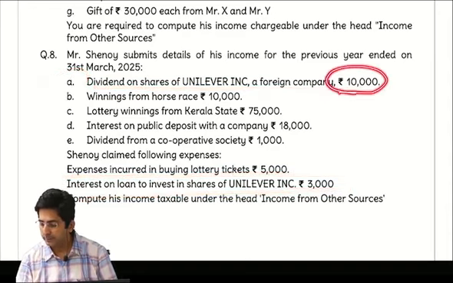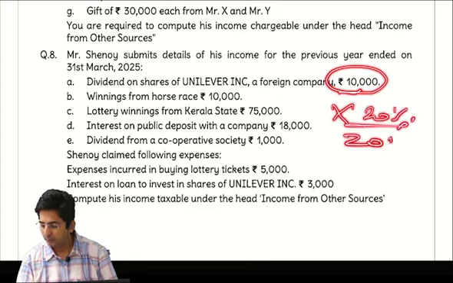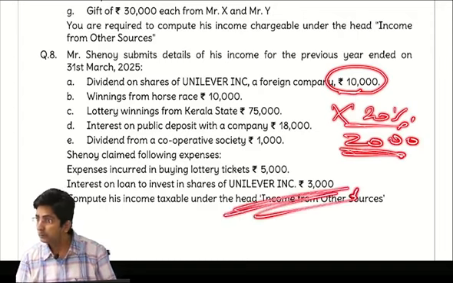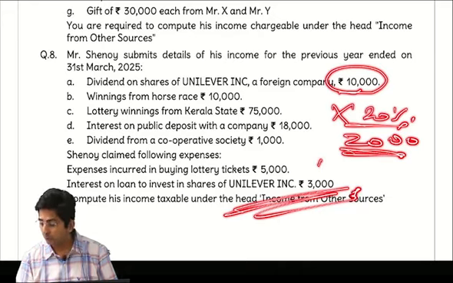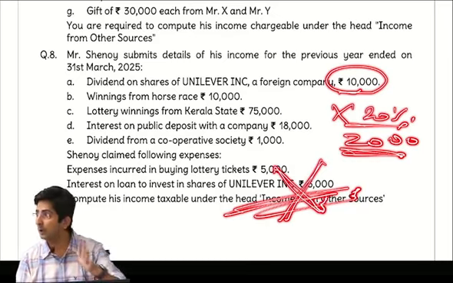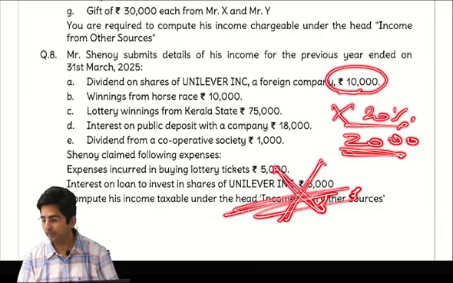So dividend is 10,000, so 20% of that is 2,000. So maximum 2,000 you can minus, but our amount is 3,000. So 3,000 is within the limit or more? More, so more is not allowed. Limit means less is allowed. More not allowed, up to a limit only.